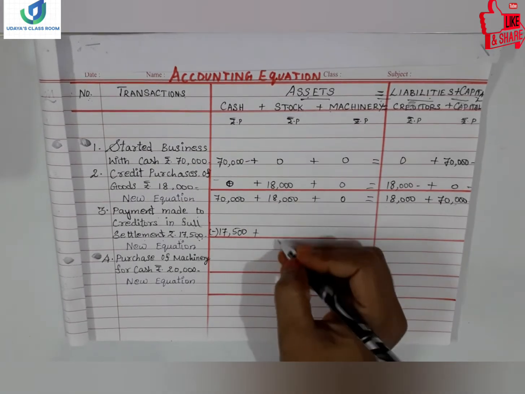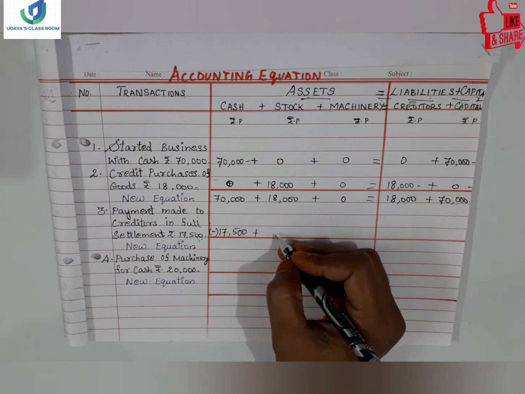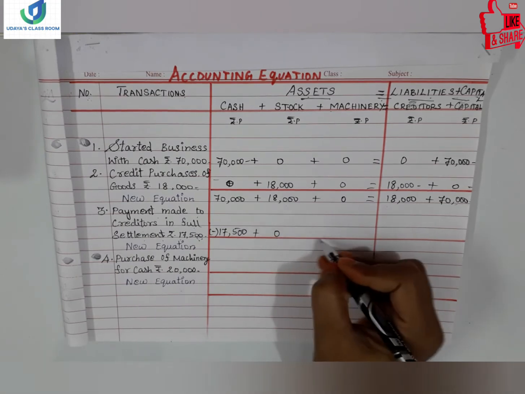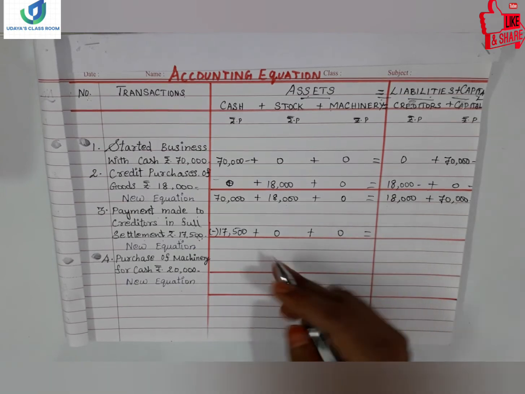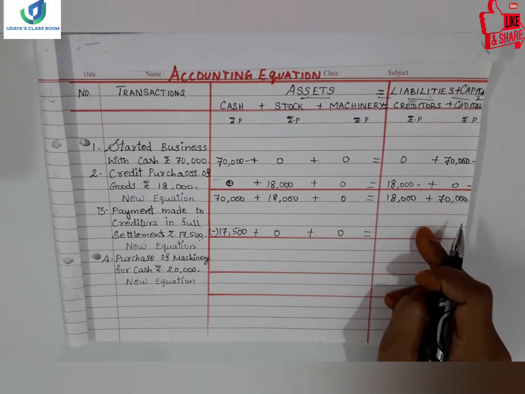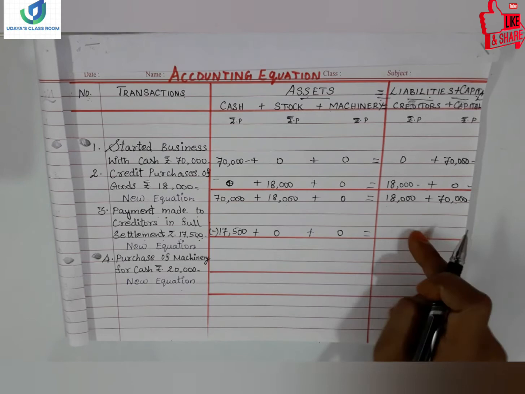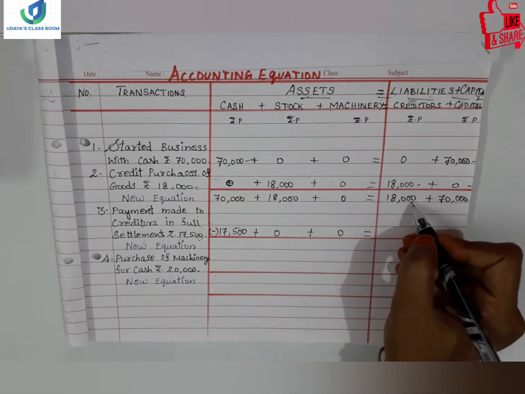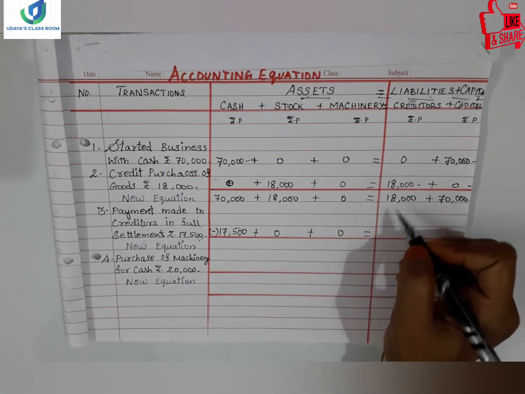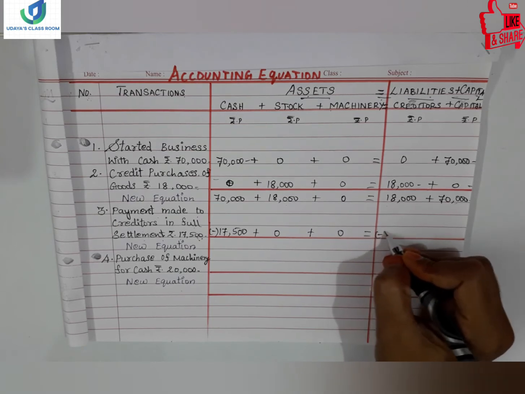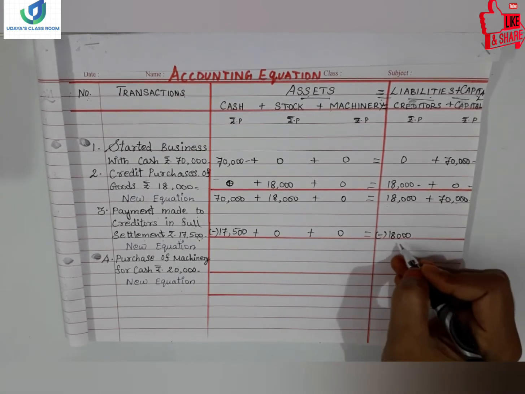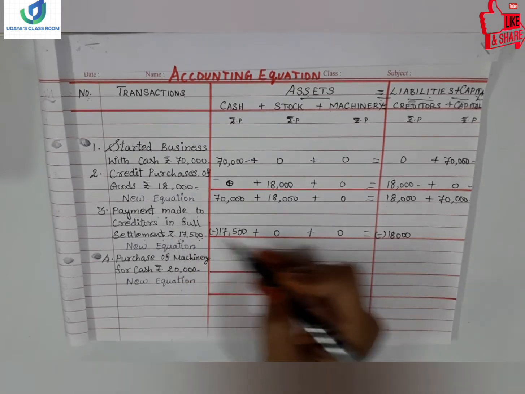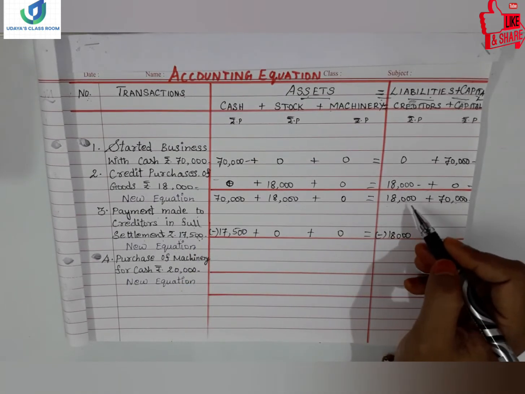So this stock will be there, 18,000 as it is. So here I am putting 0. So where we have to add up here, our creditor has been settled. How much is our creditor? 18,000, right? So we have to deduct our 18,000. By mistake, we should not write 17,500 because they have told full settlement has been done.